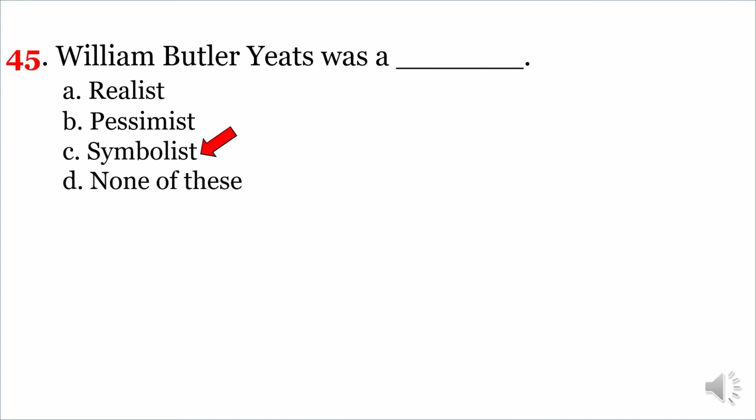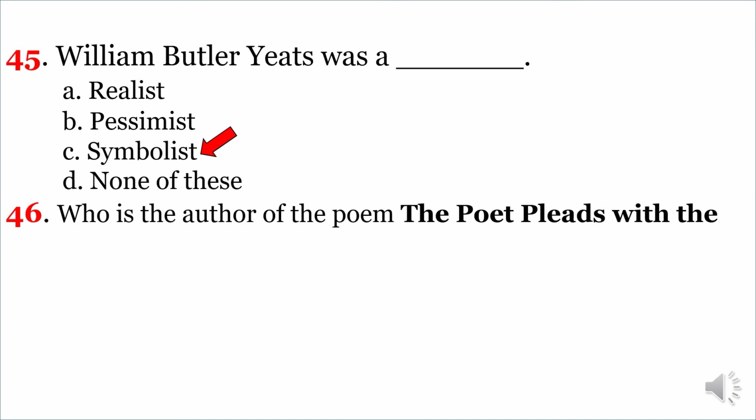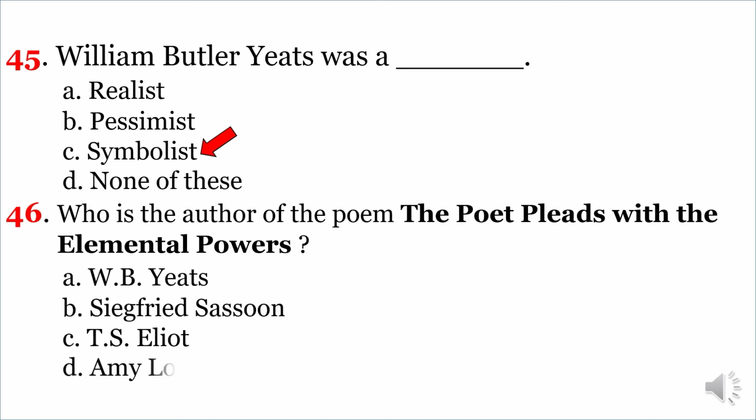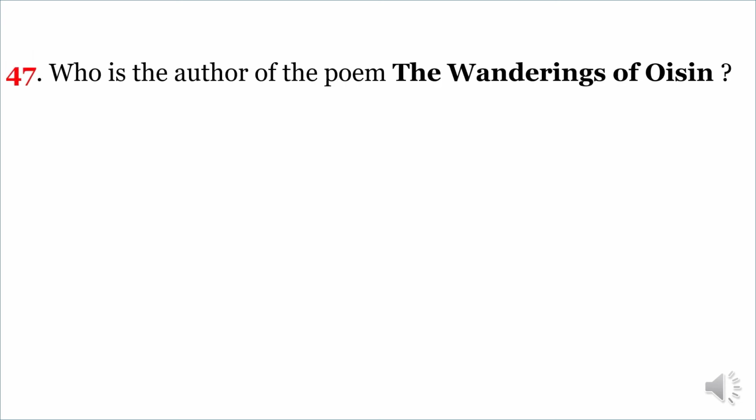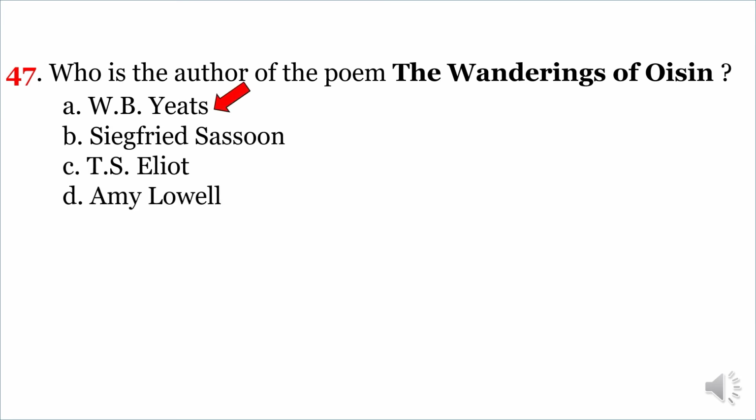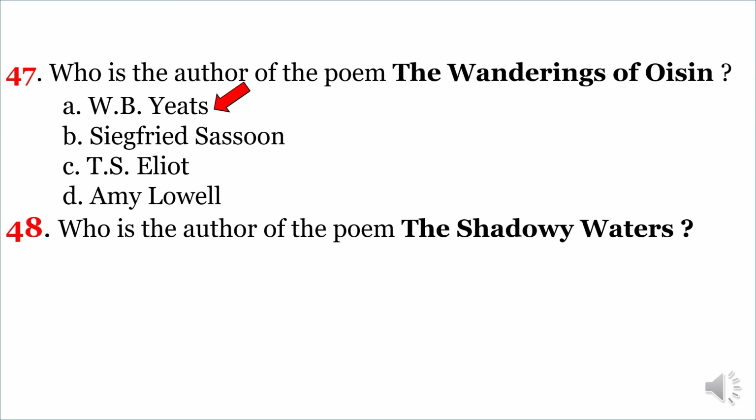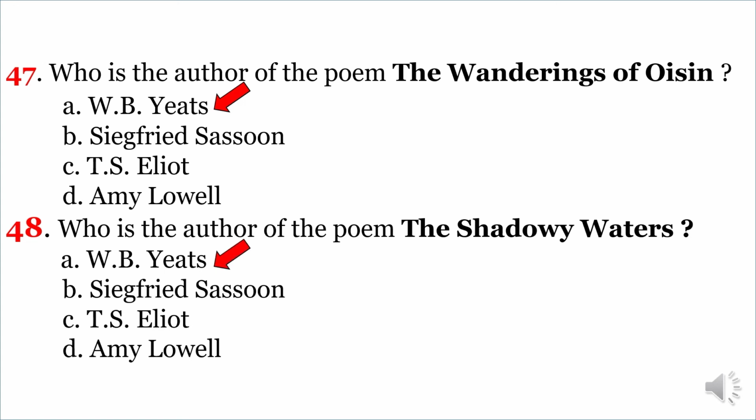Symbolist. Next question. Who is the author of the poem The poet pleads with the elemental powers? The correct option is A. William Butler Yeats. Next question. Who is the author of the poem The Wanderings of Oisin? The correct option is A. William Butler Yeats. Who is the author of the poem The Shadowy Waters? The correct option is A. William Butler Yeats.